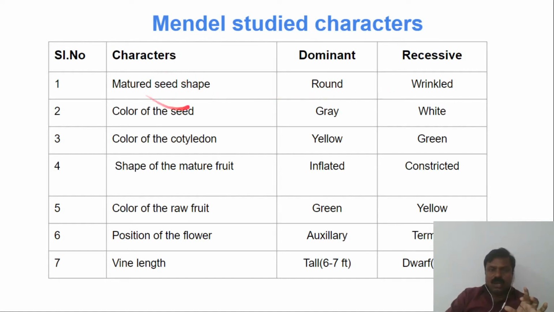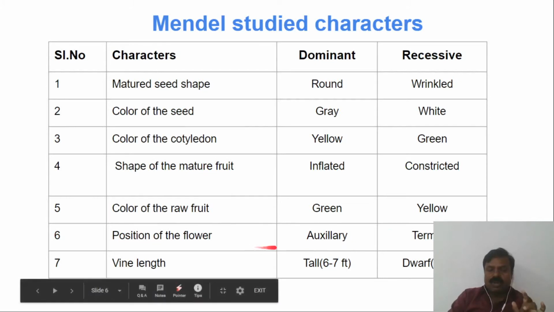So regarding the shape, he has taken 2 traits which are opposite. And the color of the seed, also grey color and white color. And the color of the cotyledon, yellow and green, which are 2 different traits but only 1 character, the color of the cotyledon. And shape of the fruit, one is inflated and the other constricted, and color of the fruit, one is green and the other yellow. That is only 1 character, color, but the traits are different.